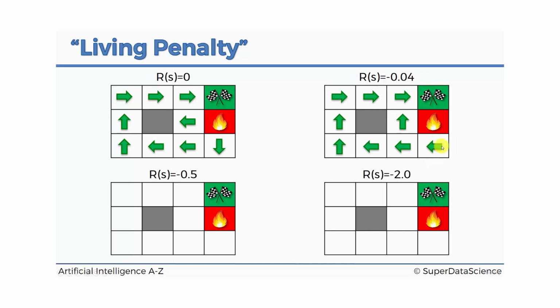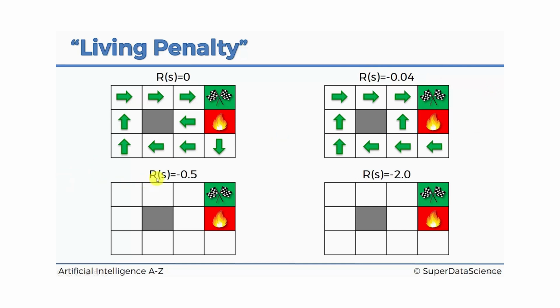If he jumps into the wall, waiting for that moment when he will actually be randomly moved to the right, if he keeps doing that, he will accumulate this negative reward. If you perform the calculations, you'll see that the expected value of that approach, jumping to the wall, is worse than taking the risk of going forward and actually ending up in the fire pit. So he changes his decisions in these 2 blocks to instead move forward, and here move to the left, even though there's a risk of jumping in the fire pit, simply because now the longer he's alive, the longer he will accumulate this living penalty.